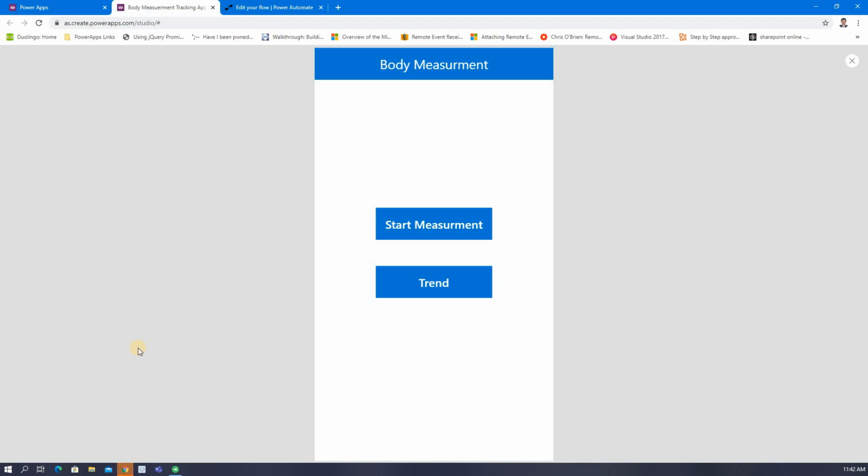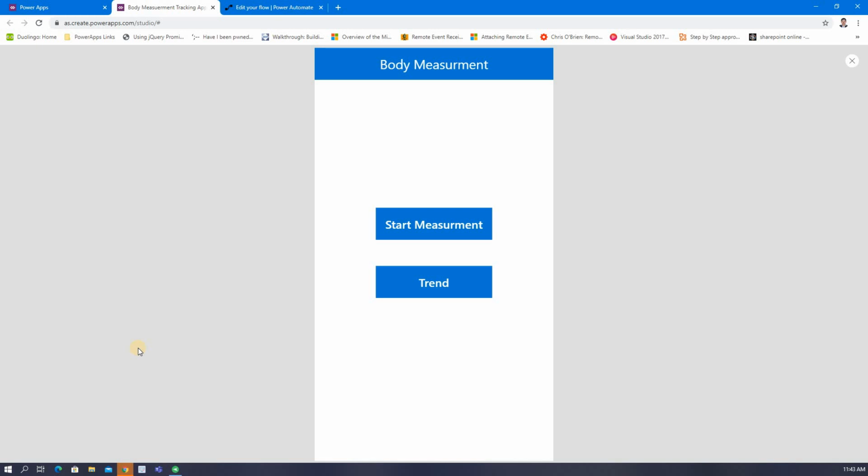Hey all, today I am going to show you an app which is not an IT or corporate app. It is just a personal use kind of app where you get one notification every Sunday, let's say morning 10 o'clock on your mobile. This is called a push notification. Then you need to measure your full body: the size of your waist, neck, weight, and everything. You need to submit that, and the submitted record will go to SharePoint.